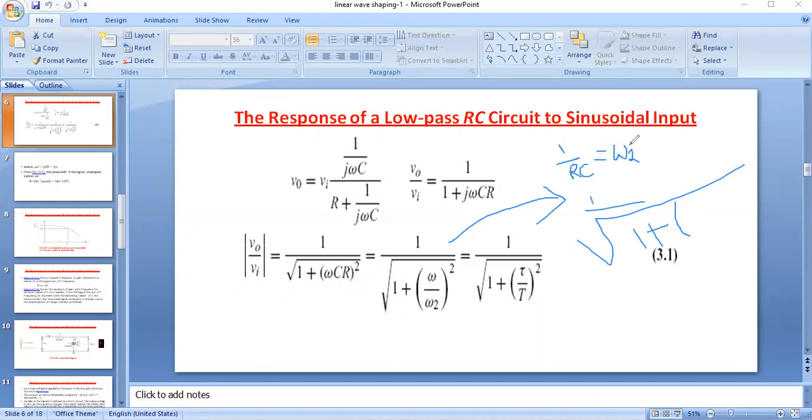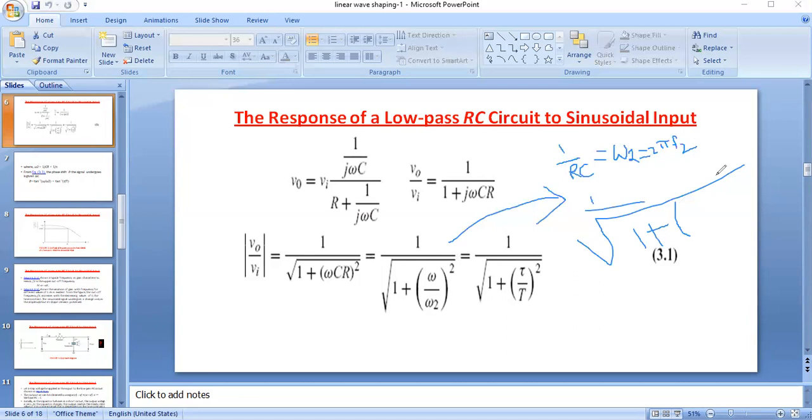Omega 2 is 2 pi f2, so here I am converting omega 2 into the RC time constant. f2 is equal to 1 by 2 pi RC.